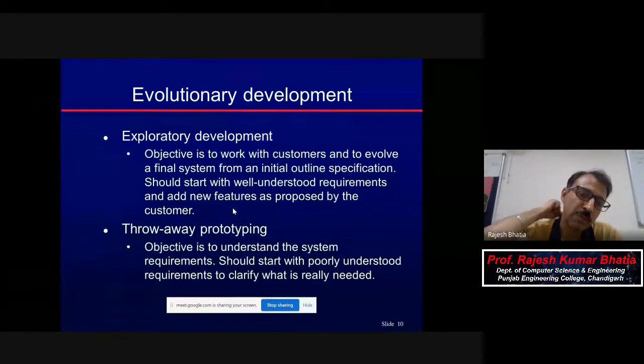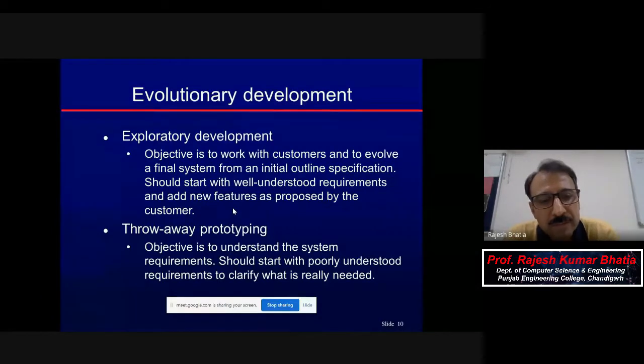But in throwaway, you are starting totally blind, where nothing is known. The objective is to understand the system requirements. It should start with poorly understood requirements to clarify what is really needed. Poorly understood, or you can say totally blind.